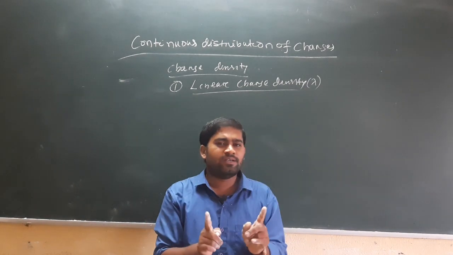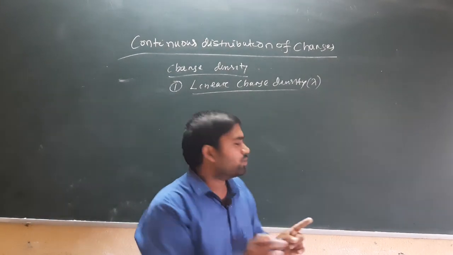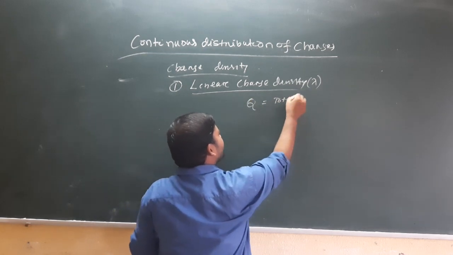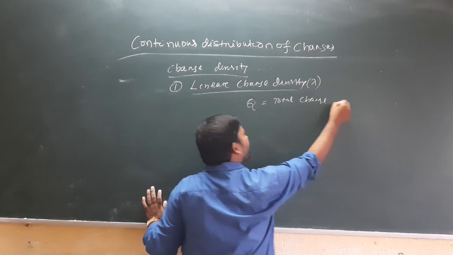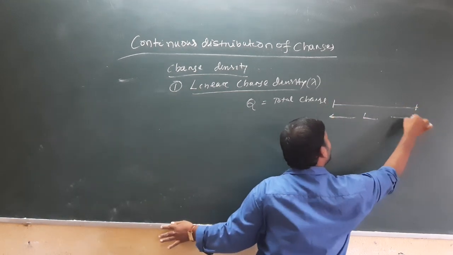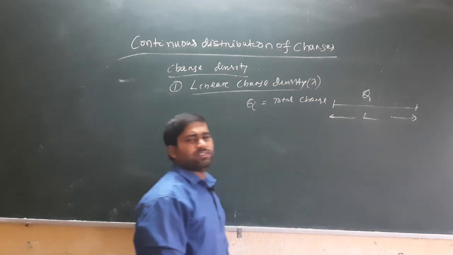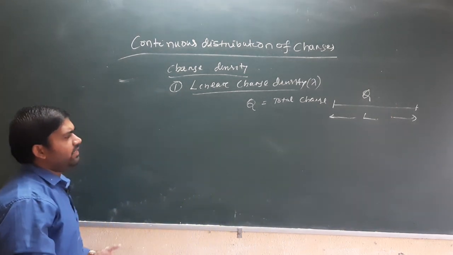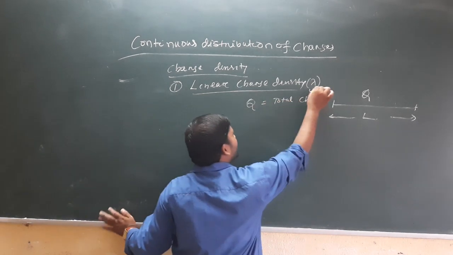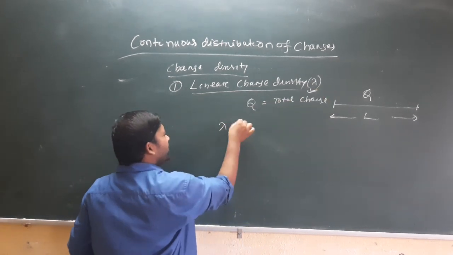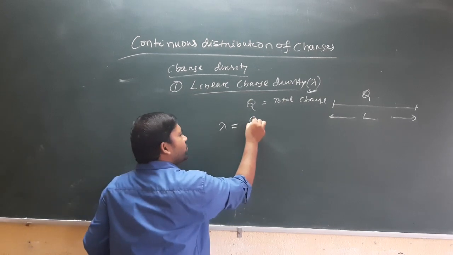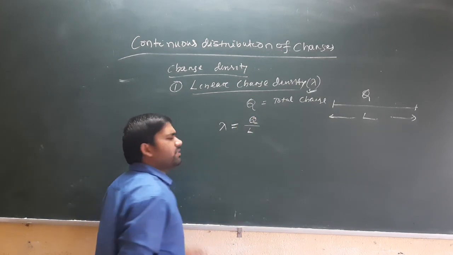Suppose on that line the total charge is Q, arranged over a line of length L. In such a case the linear charge density lambda defines the total charge over a unit length.